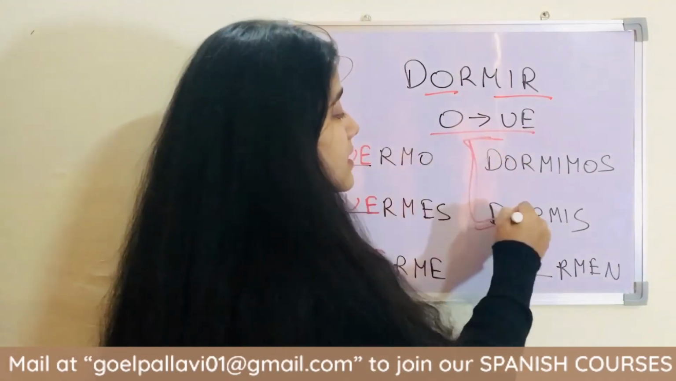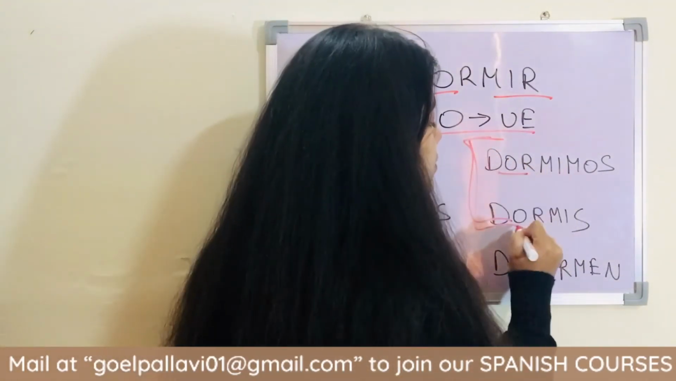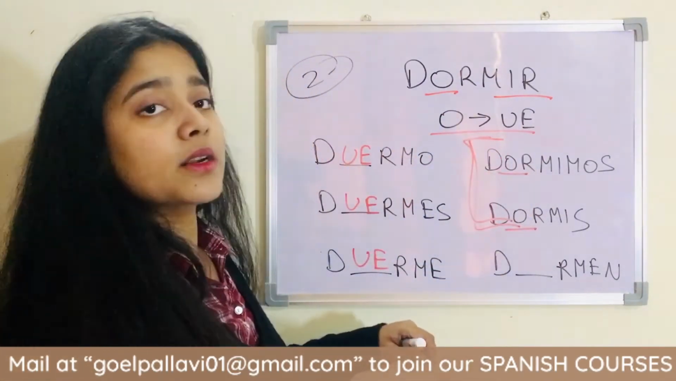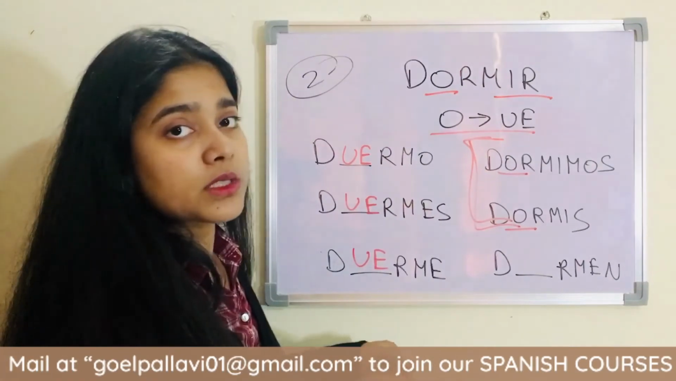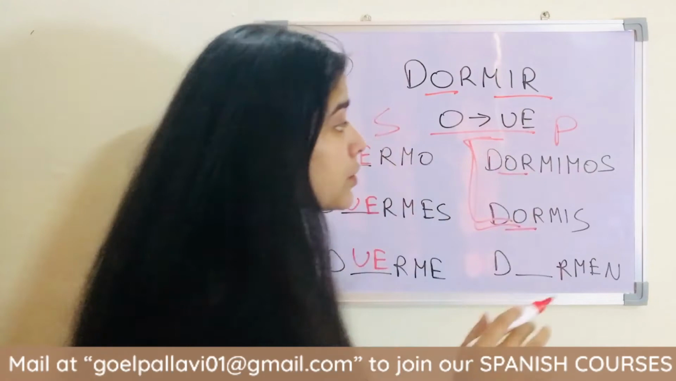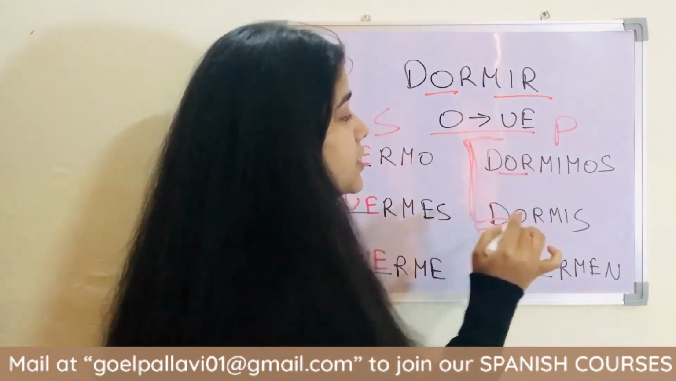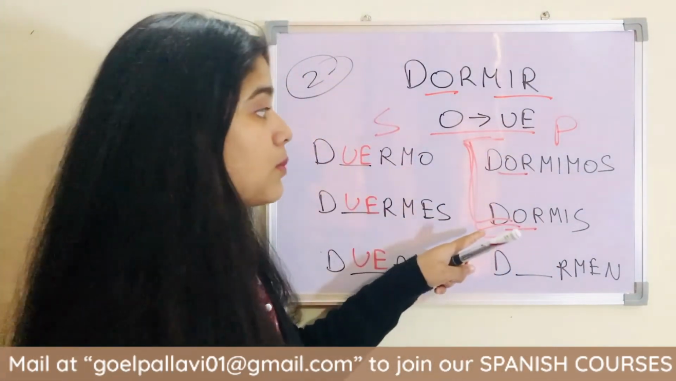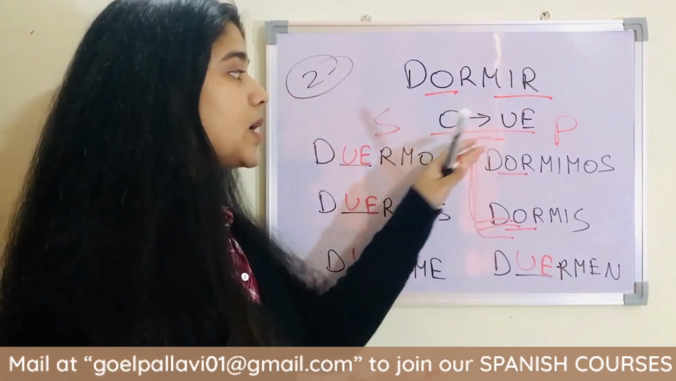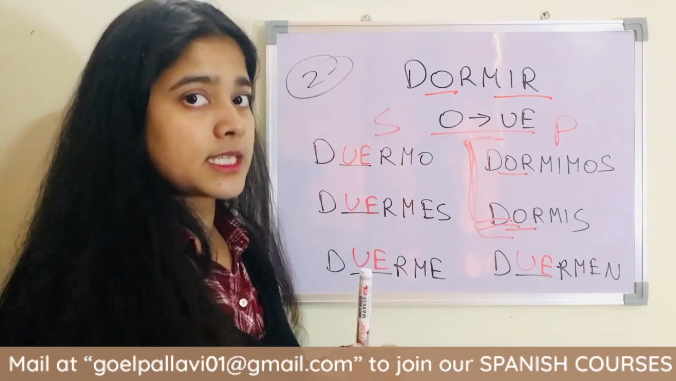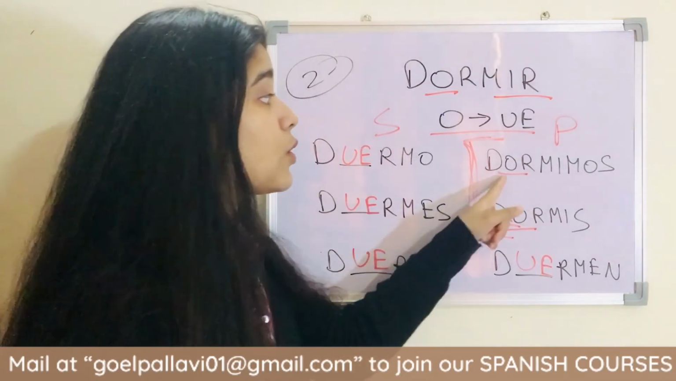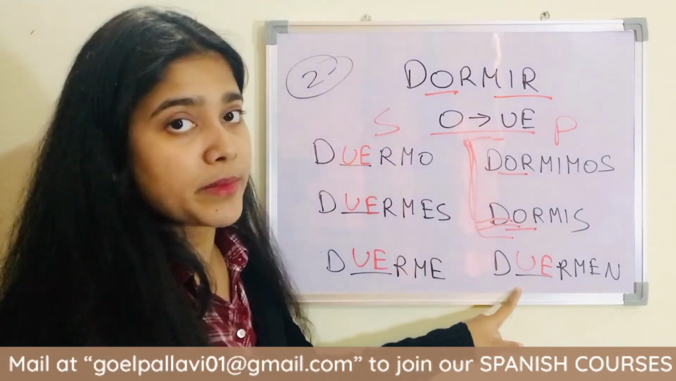So these are the exceptions: dormimos, dormís. We are not going to change O to UE because these are the regular forms, not the irregular ones. These are the singular and these are the plural. We are not going to change the first person and second person plural forms. Dormimos, dormís, duermen. These two are the exceptions in most cases. So yo duermo, tú duermes, ella usted duerme, dormimos, dormís, duermen.